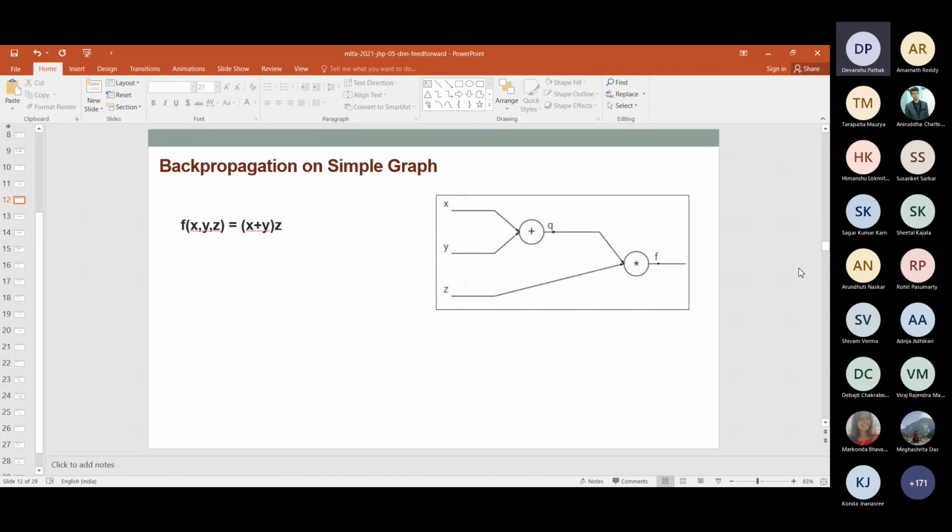Okay, now we're going to see how we can actually do backpropagation. It's nothing but computing gradients over a simple graph, and then you can extend the whole thing for other stuff. So let's say that we have to compute this whole thing.